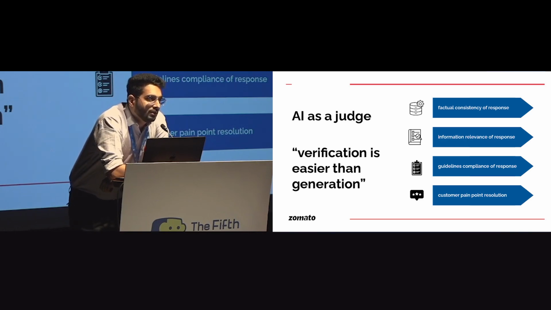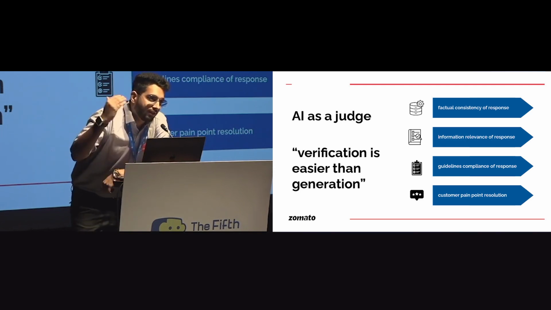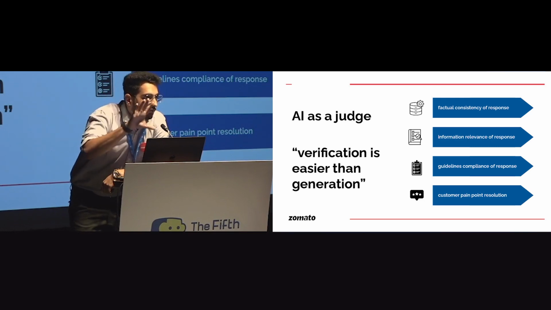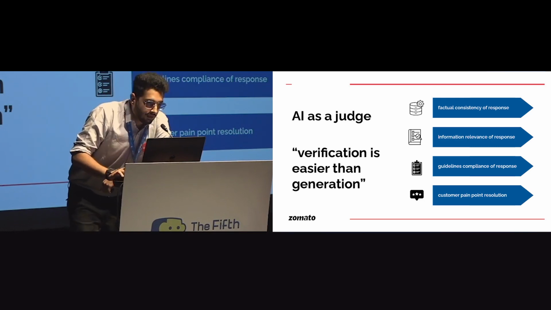For example, if the customer is asking, give me the delivery partner's contact number, I do not want to be telling the 12-minute CTA. Though it is correct, it is not the correct answer, right? It's not a relevant answer. Third is guideline compliance of the response, and fourth is customer pain point resolution, just to check from a neutral perspective whether the pain point that the customer came with was resolved or not, right?